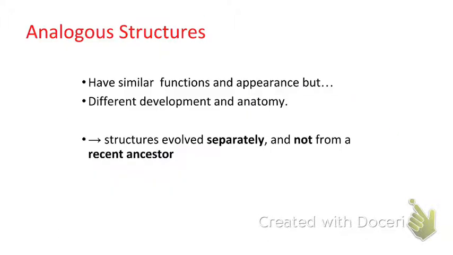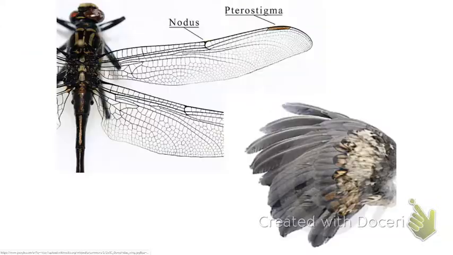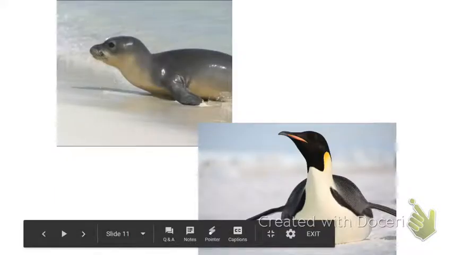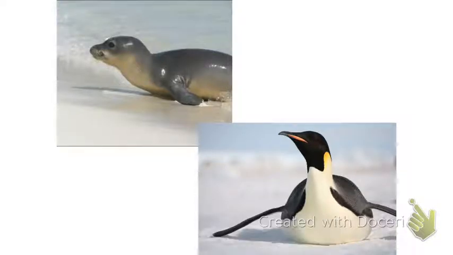Okay. Another one is analogous structures. These are similar functions and appearance, but they have different development, so they did not come from a recent ancestor. In this case, you have wings on, say, a bird versus wings on a fly. But this shows evolution because they came from different ancestors, yet they still adapted to their environment, meaning they still evolved as well.